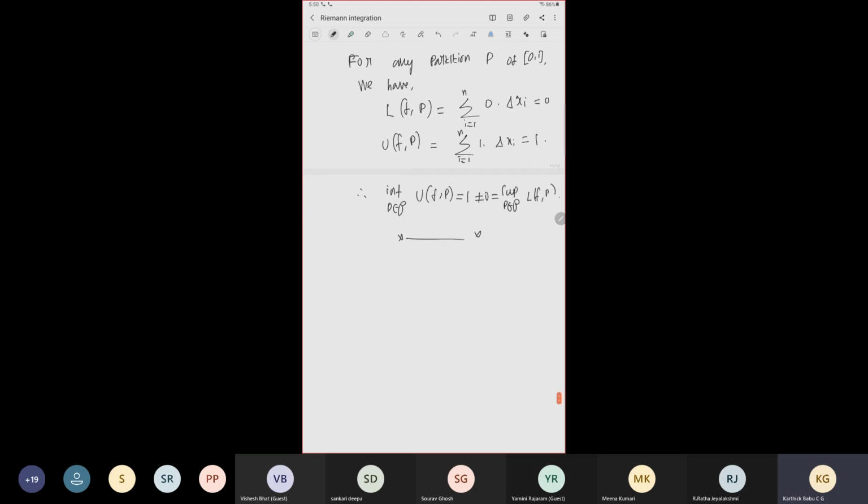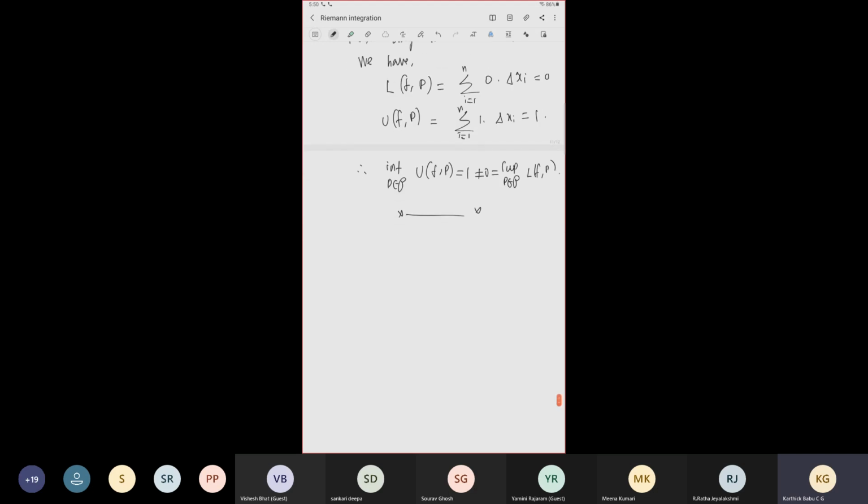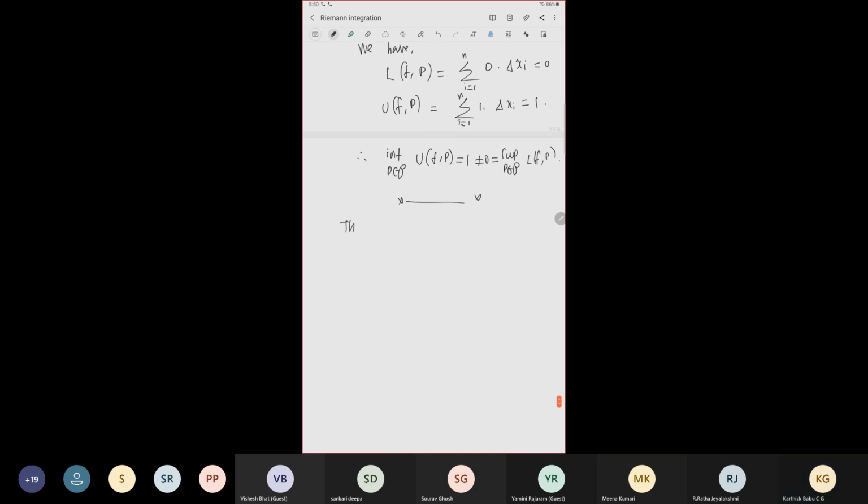Okay. So now I'm going to give an equivalent definition for Riemann integrability. I will state it as a theorem.